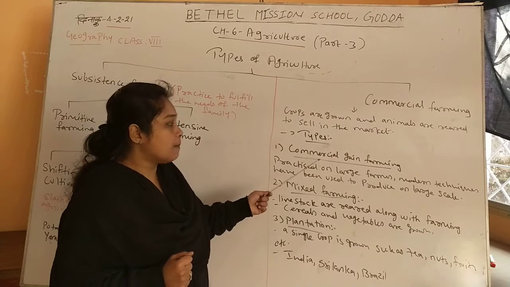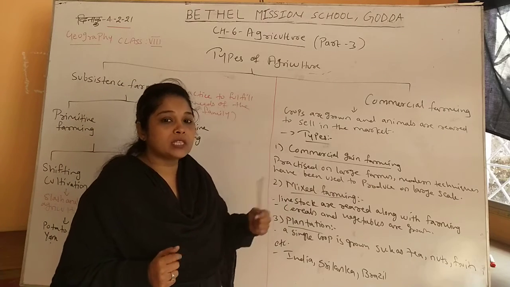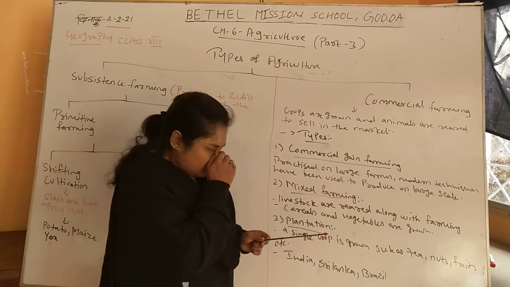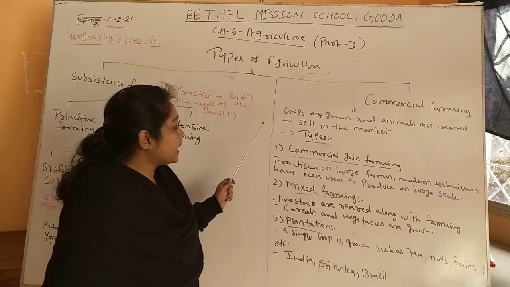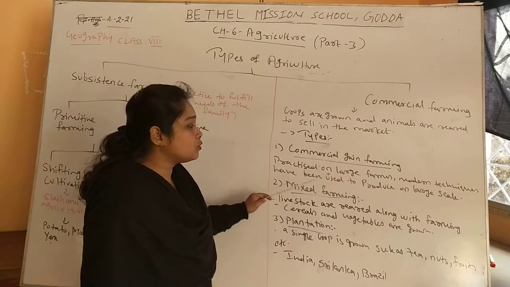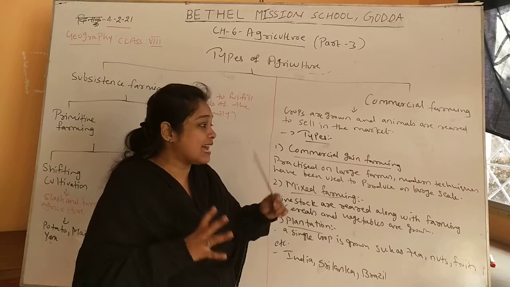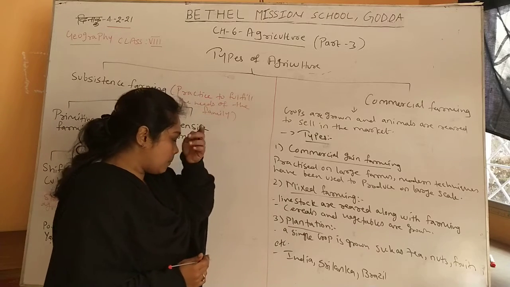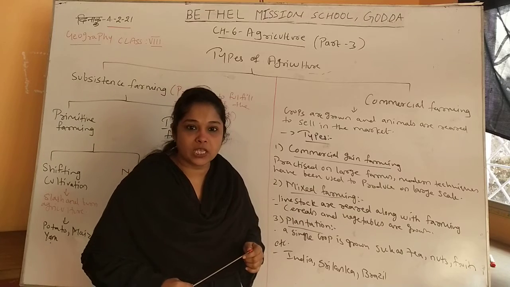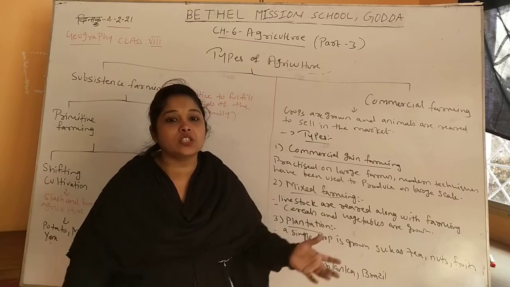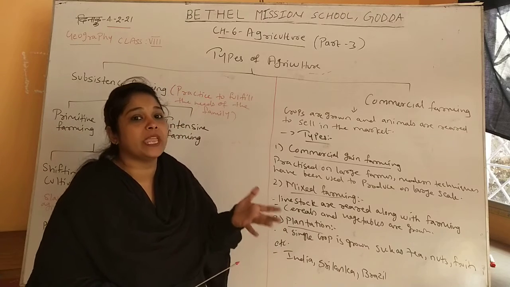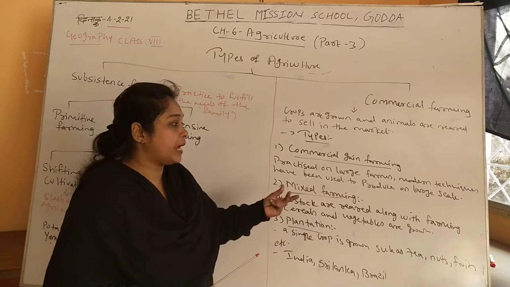First one is commercial grain farming. What is commercial grain farming? It is practiced on large farms. Modern techniques are used to produce on a large scale. Let's say it is practiced on very large farms, thousands and hundreds of hectares of land, and farming is done on that land because the main aim is to earn a profit.